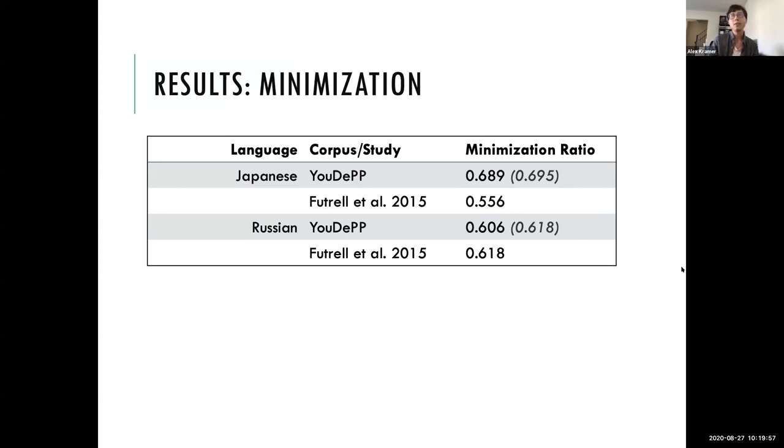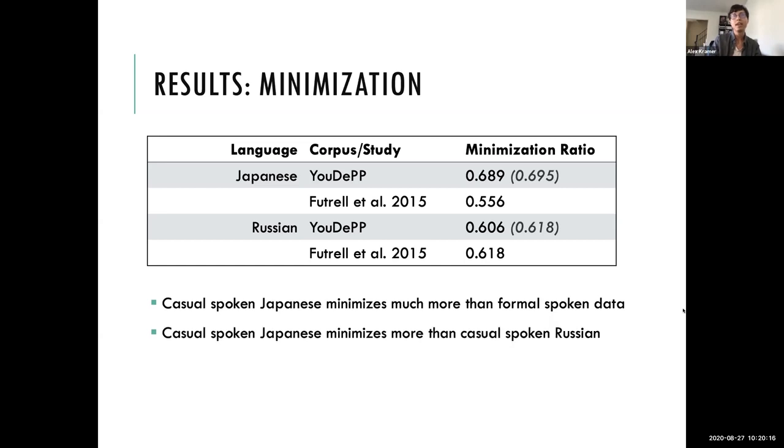In Russian, we have a ratio in the UDEP corpus of 0.606, and then a ratio of 0.618 in the previous written data. So what we see here is that casual spoken Japanese seems to minimize a lot more than the formal spoken data, and also that it's minimizing a lot more than casual spoken Russian. And surprisingly, Russian is actually pretty similar across the two studies.